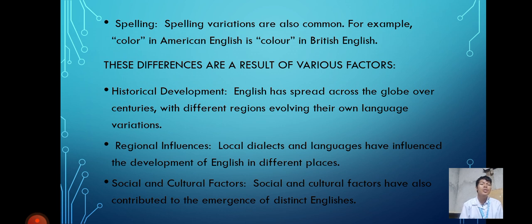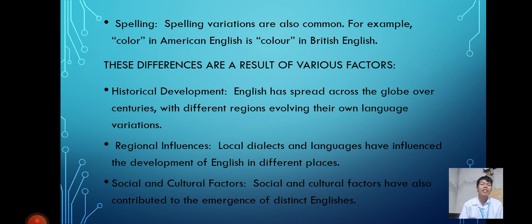Second one is regional influences. Local dialects and languages have influenced the development of English in different places. So of course, with regional influences, there are differences in dialects. There are a lot of dialects in different places.